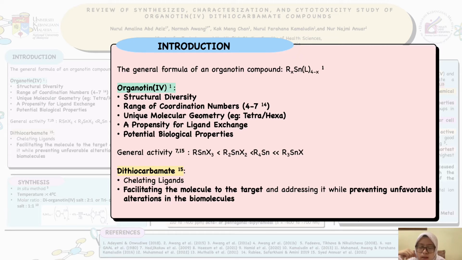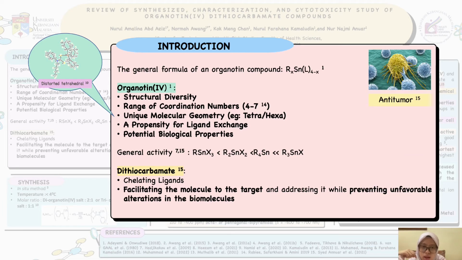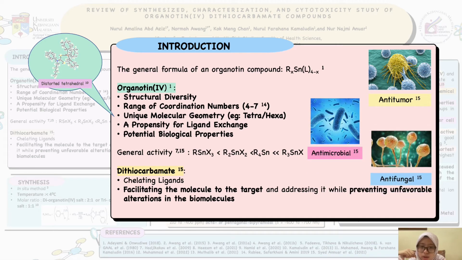This is mainly because they have a diversity of structure, with a range of coordination numbers from 4 to 7. Besides, they have unique molecular geometry, for example, tetrahedral, which could result in a propensity for ligand exchange. All these properties could contribute to their biological activity, including anti-tumor, antimicrobial, and antifungal.